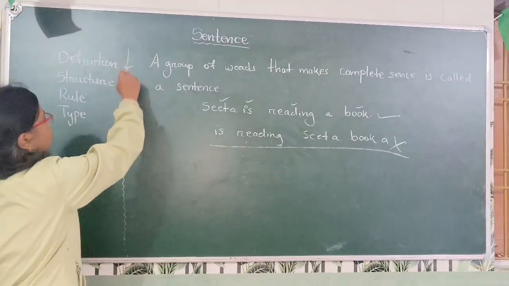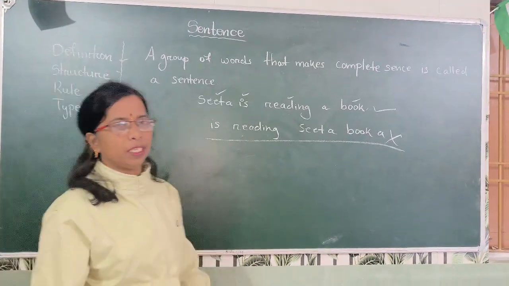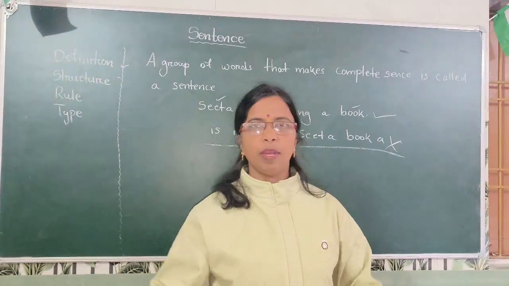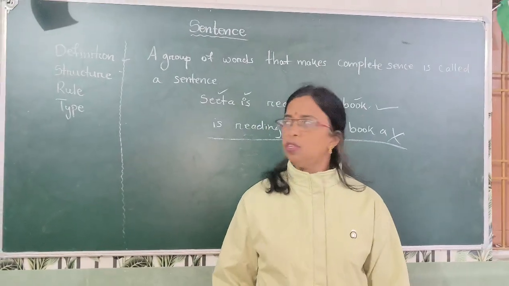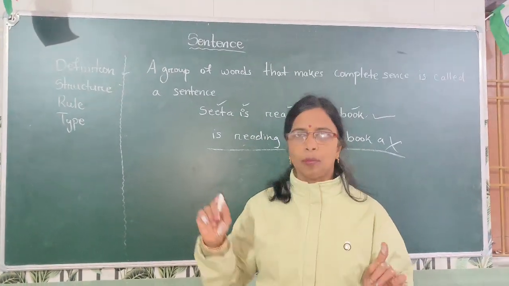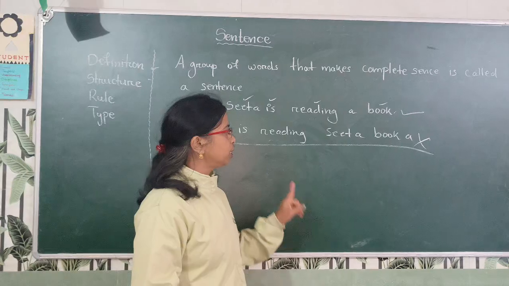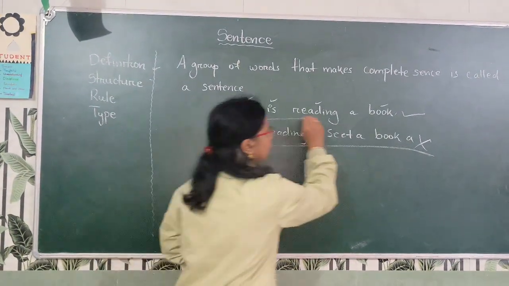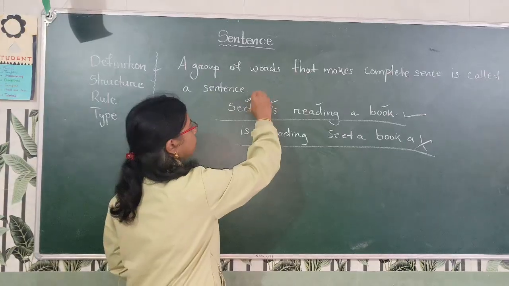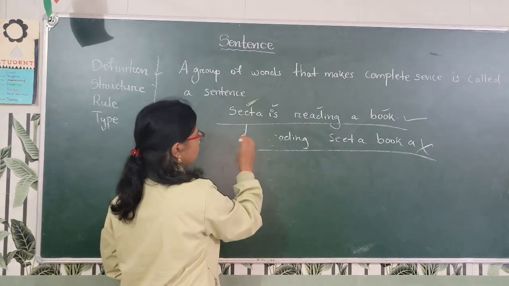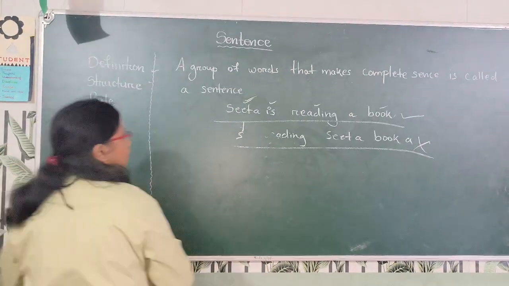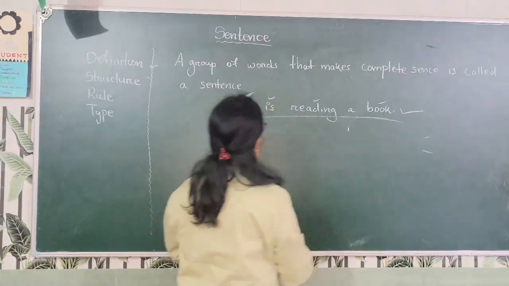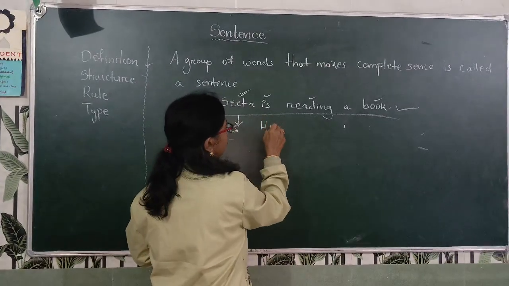Then structure. What is the structure of a sentence? Suppose you have a human body, you have some structure. So a sentence also has subject, verb and object. In this sentence, Sita is the subject. Is is the helping verb.